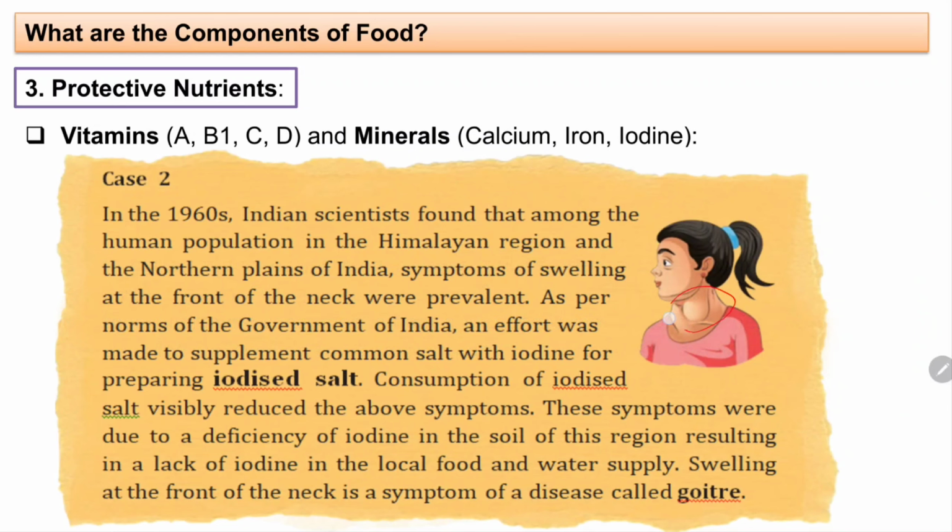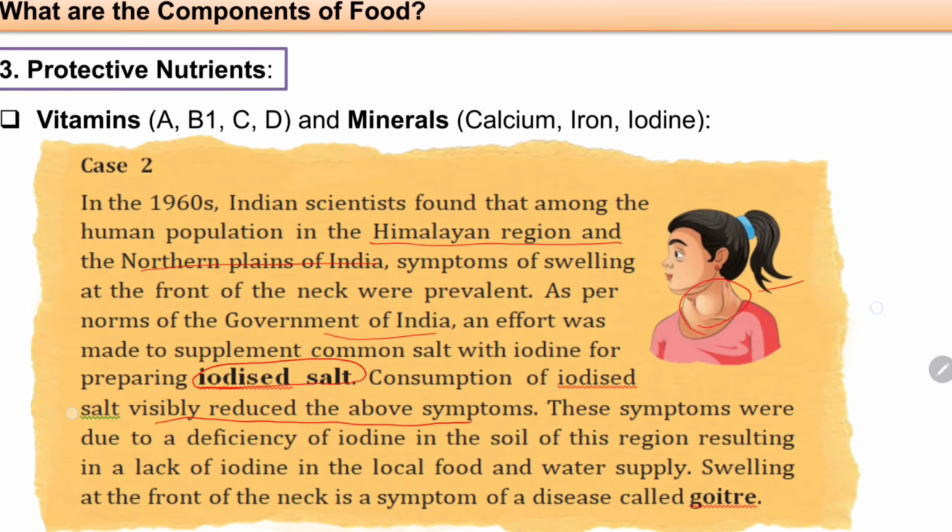Another case is of goitre. See this girl here, the front of her neck is swollen, isn't it? Why? Because she is suffering from goitre. In the 1960s, Indian scientists found that people from the Himalayan region and northern plains started suffering like this because of the lack of iodine in their soil and water. The government of India made an effort to include iodized salt with the common salt. After consuming this iodized salt, there was a visible reduction of the symptoms, the swelling of the neck.